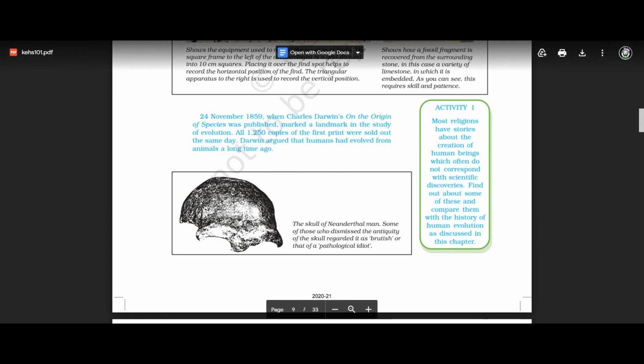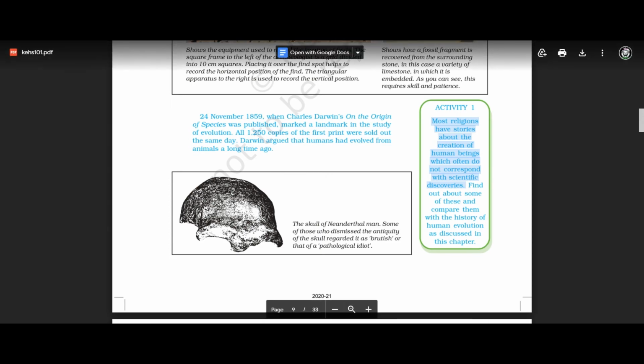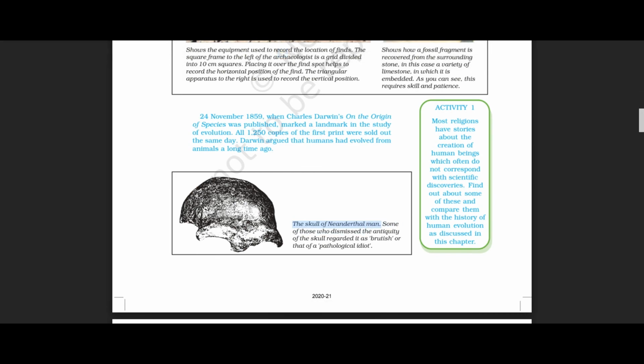And here it is saying, activity number one: most religions have stories about the creation of human beings, which often cannot correspond with scientific discoveries. So most of the religions in this world, whether Hindu, Christian, Muslim, Sikh, any religion, have a story about the creation of human beings. But these things do not correspond with scientific theories. There are major differences. And here one figure is given: the skull of Neanderthal man.